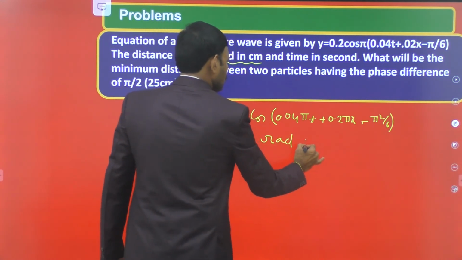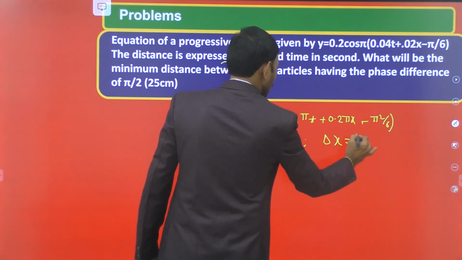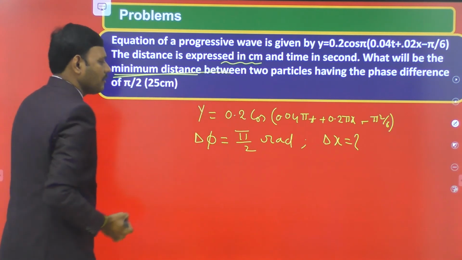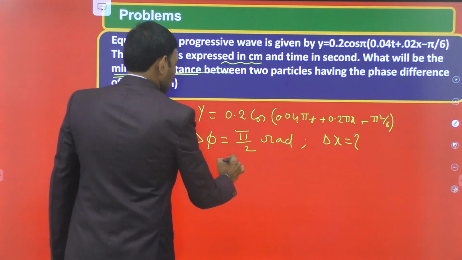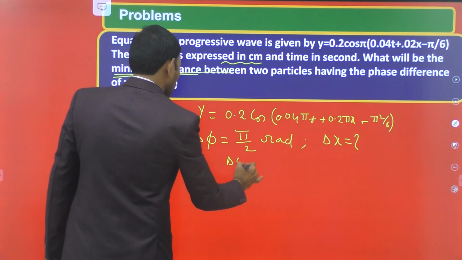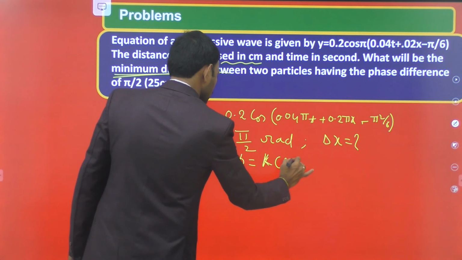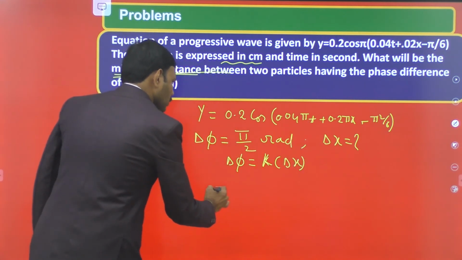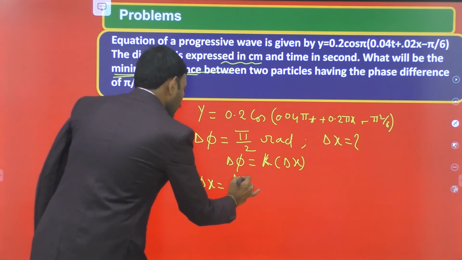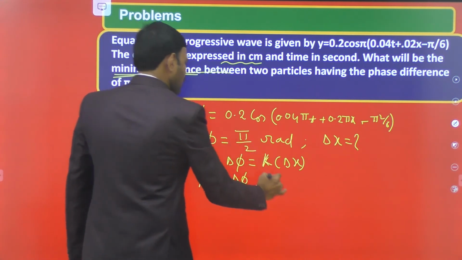For these points, what is the path difference? Delta x is how much? That is the question. So to find the minimum distance, we have to calculate the path difference, delta x. The relation between phase difference and path difference is delta phi is equal to k into delta x. So delta x is equal to delta phi divided by k. Delta phi is pi by 2.